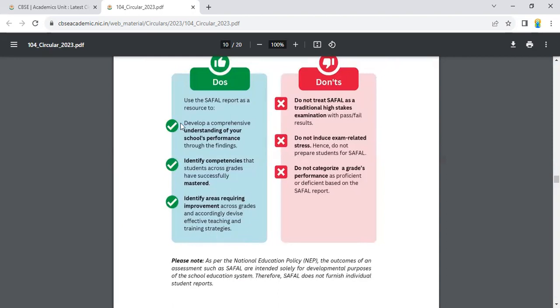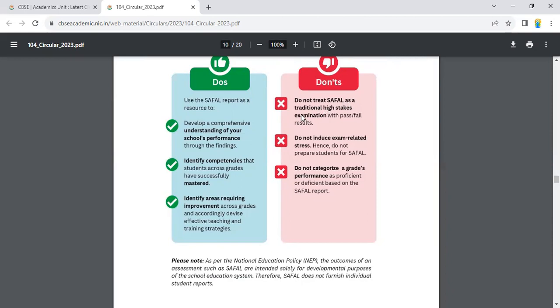See, by using this report, you are going to use different strategies for different students. You are going to understand which students are really lacking and needing extra effort. So you are going to take it as a challenge for yourself. Now, here the don'ts are given. You are not going to do this.